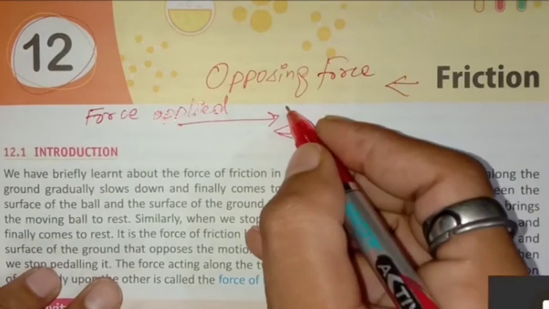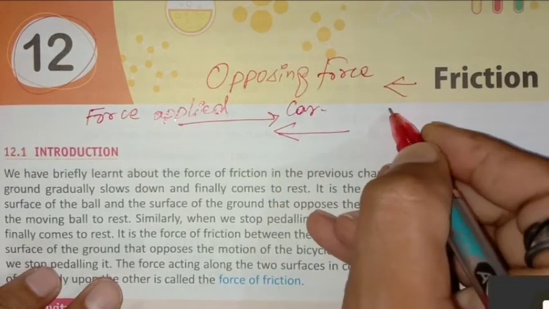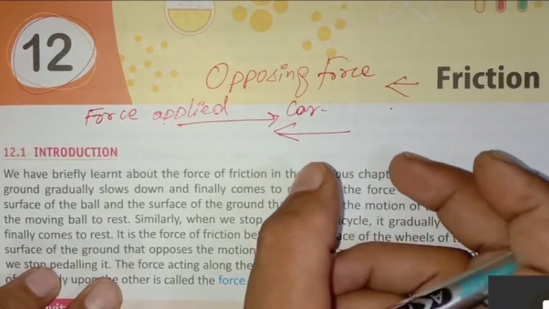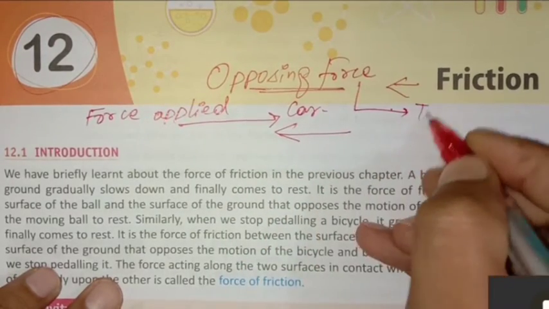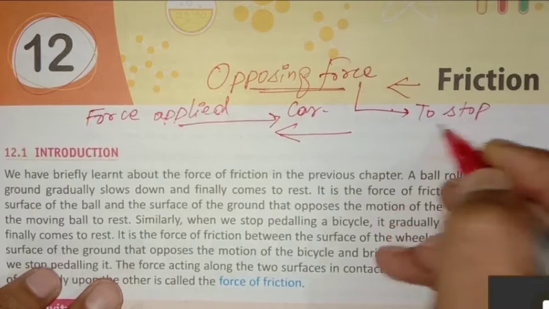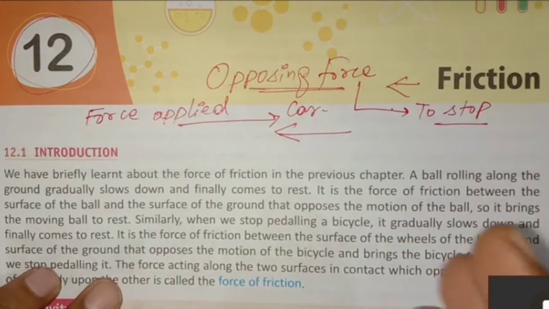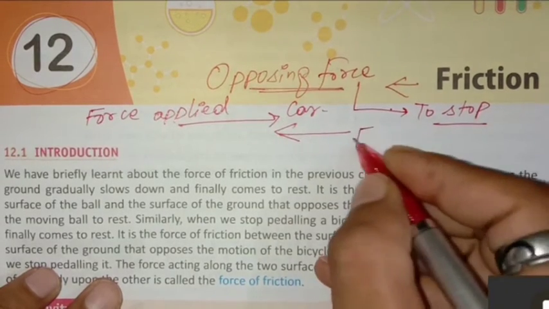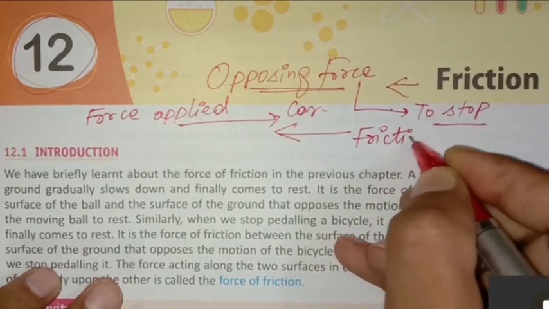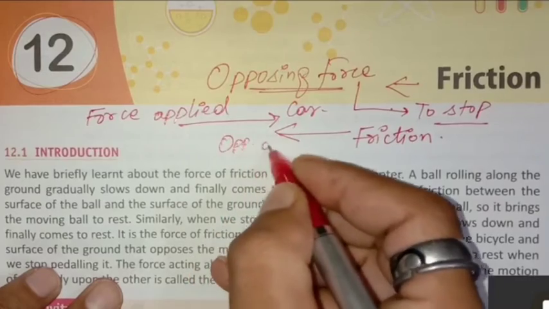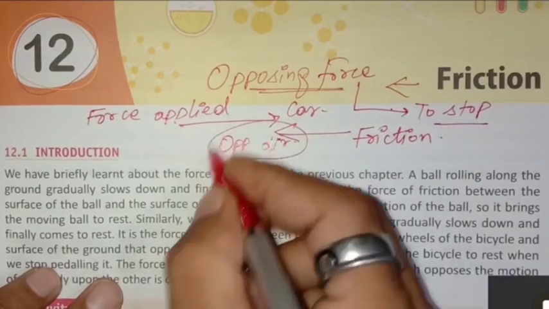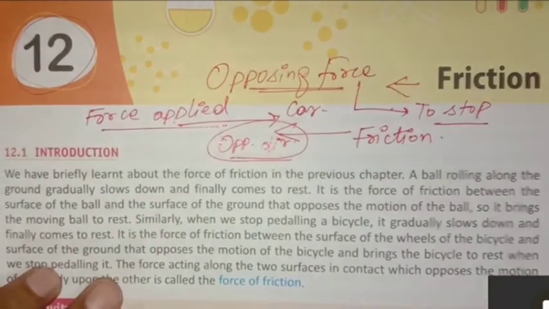Suppose any vehicle, any car is moving in this direction, then it will exert an opposing force which will try to stop it. And that opposing force is called friction. And friction is always opposite to the direction of force applied.